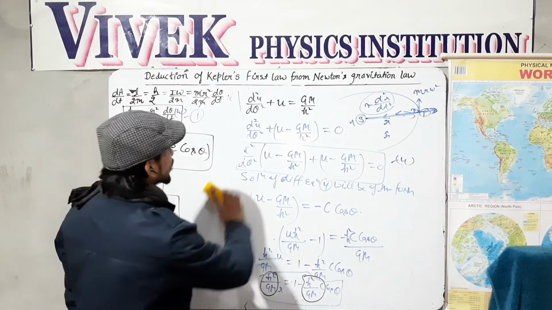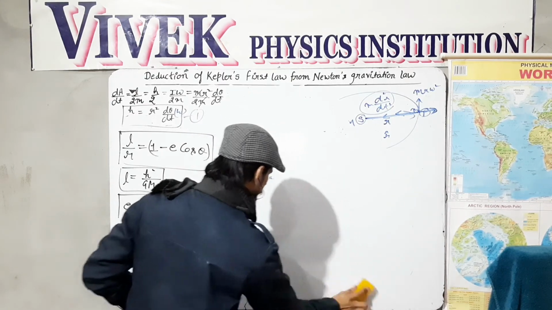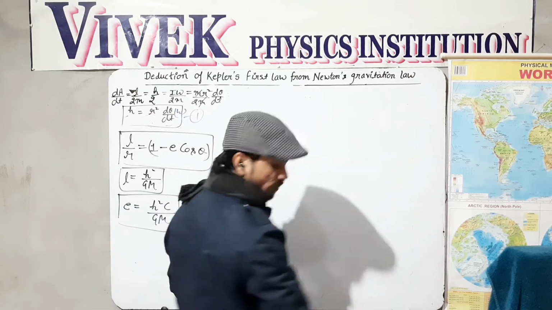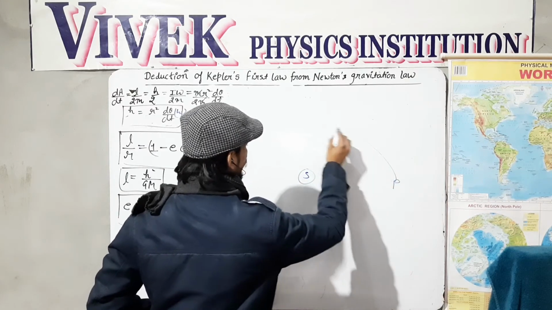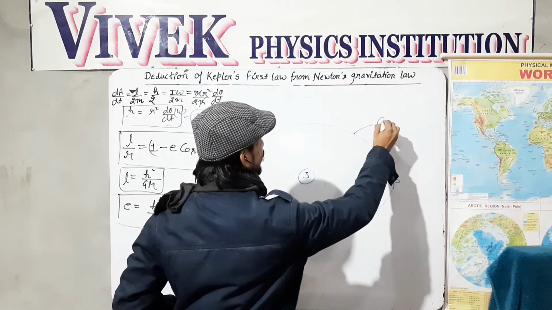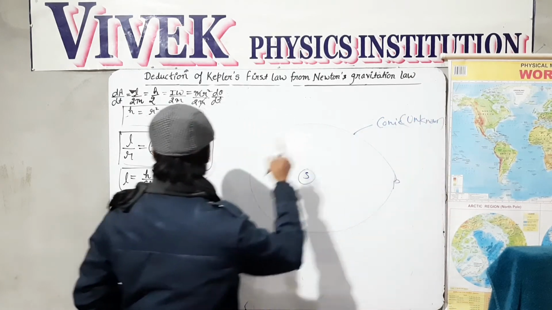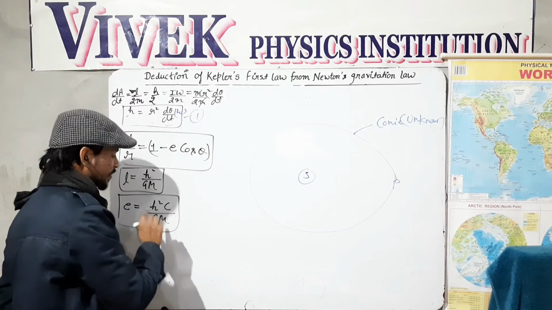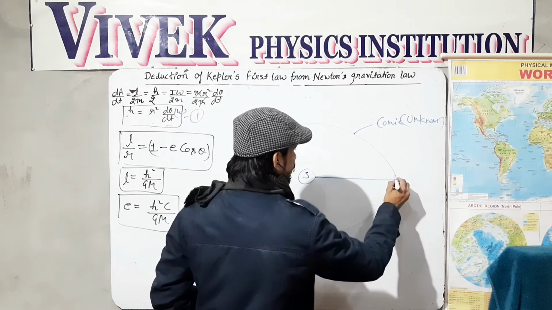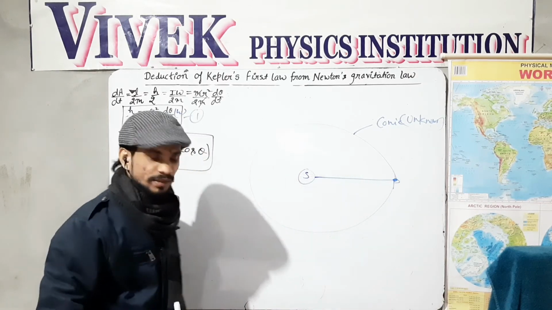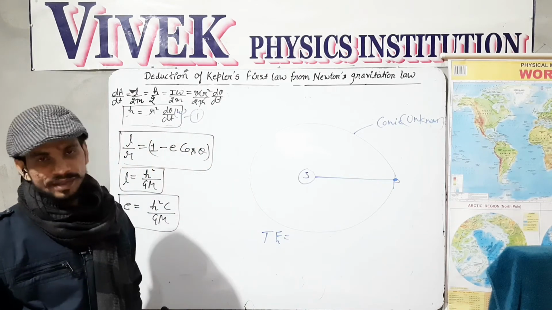Now just remember the motion of the planet around the sun. If this is the sun and this is the planet moving around the sun in a conic whose eccentricity is h square C divided by GM, then as you know very well, the total energy of the planet is the sum of its potential energy and kinetic energy.